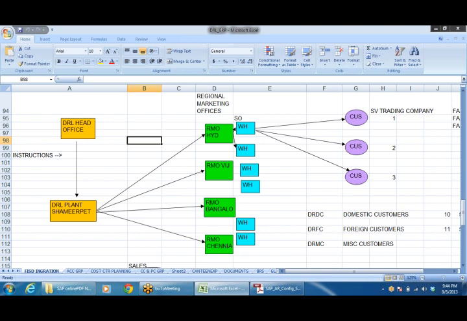And the stocks are going to be kept in different warehouses, and each warehouse is going to be led by one sales officer. Say this is the Hyderabad region. For the Hyderabad region, what are the customers? The sales officer will approach them and collect the sales orders, and the sales orders will be given in the warehouse to the warehouse manager. Then the warehouse manager is going to dispatch the goods to the customers as per the details given by the sales officer.